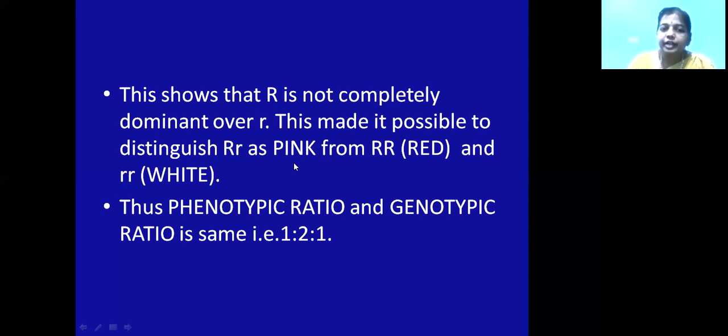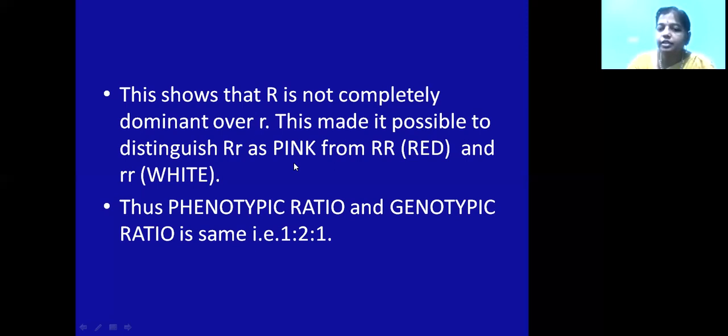The lentil plant is a pulse plant, like red gram and green gram, and lentil is majorly grown in North America. They take this as a staple dish. In this, the cross is made between pure breeding spotted lentils and dotted lentils. What are the spots? The spotted lentils have large irregular patches on the seeds, and the dotted seeds have small dots on them. Seeds with large patches are called spotted lentils, and seeds with small dots are called dotted lentils.